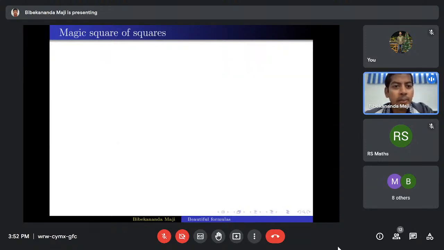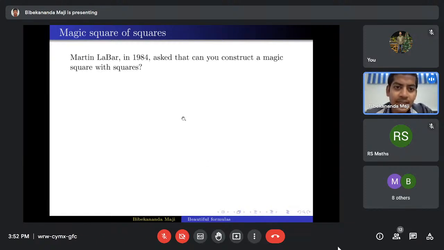Okay. Then the magic square of squares. Now the entries are squares of some numbers, like 4 is 2 square, 9 is 3 square, and so on. In 1984, Martin LaBar asked, can you construct a magic square with squares?